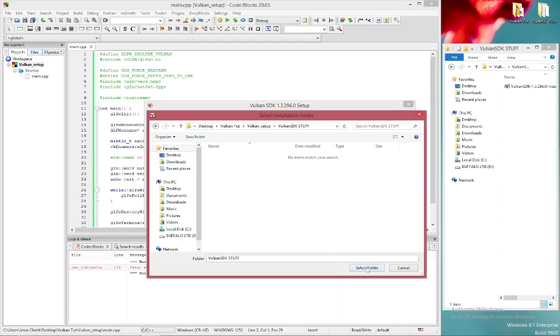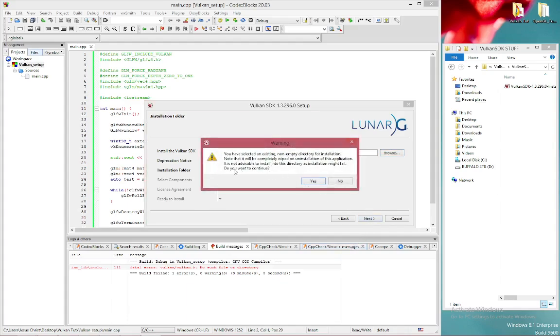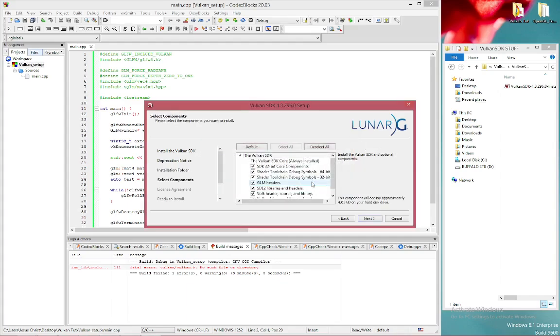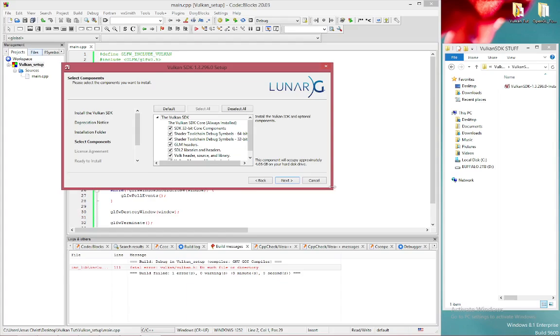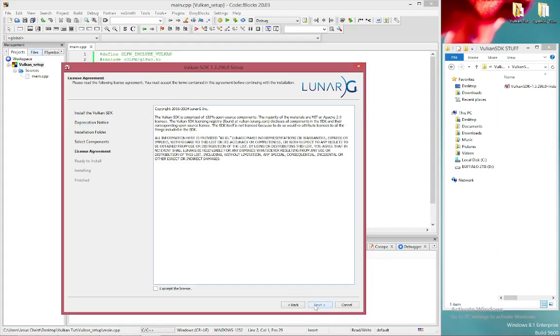And you want to select folder. Click next. Do you want to continue? Yes. Click next. Okay, this is going to come with everything that needs to be installed. Select all. Click next.